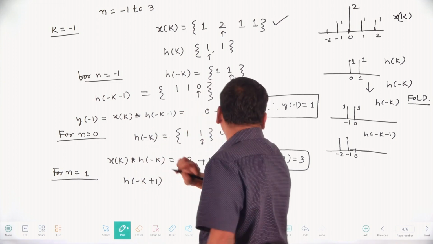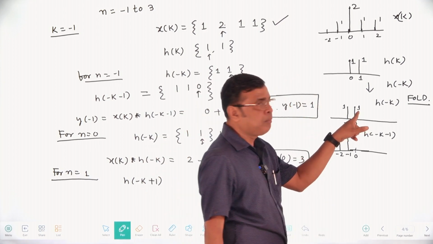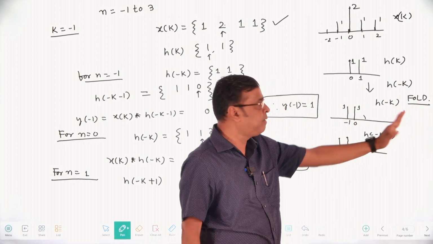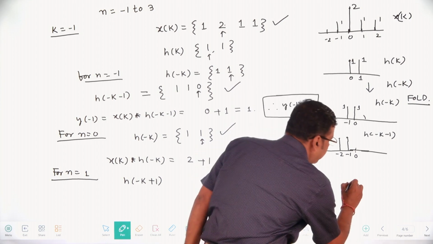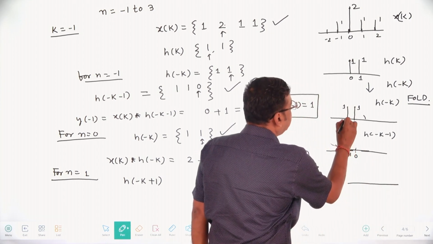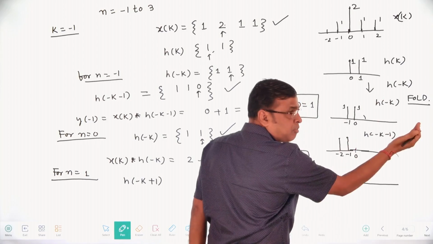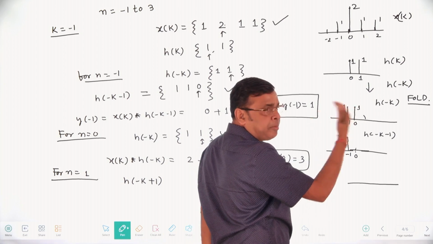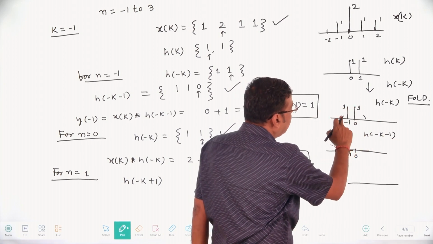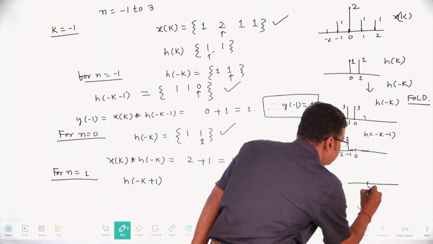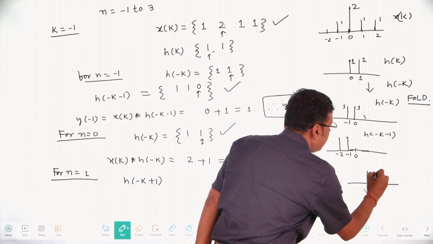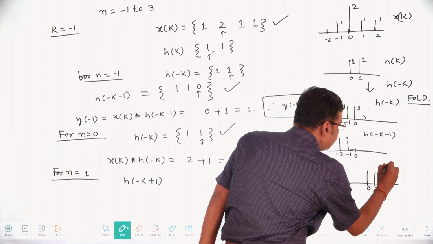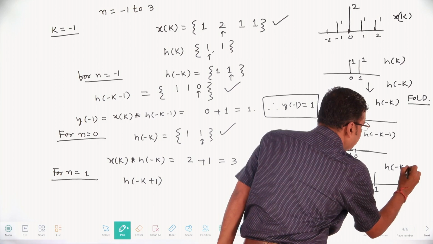H of minus k plus 1. H of minus k is like this. Plus 1 means shifted by 1 unit to the right, by 1 sample. Here, whatever is at minus 1 becomes 0, because each sample in the sequence is shifted to the right by 1 unit. Whatever is at 0 comes to 1. This is all about h of minus k plus 1.